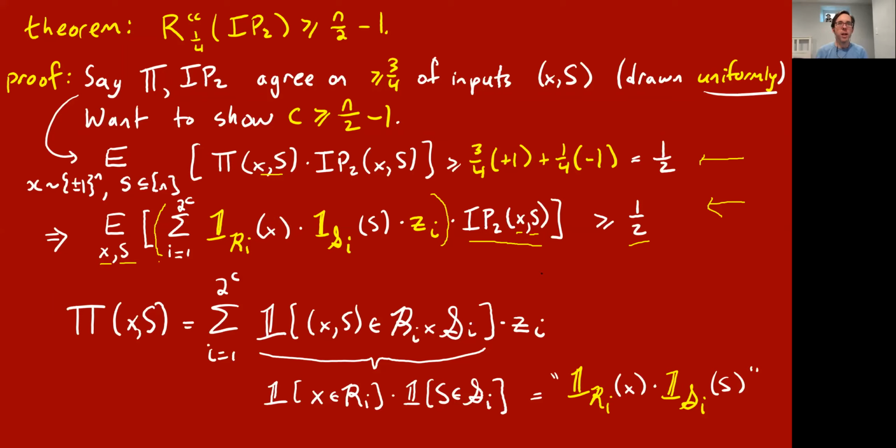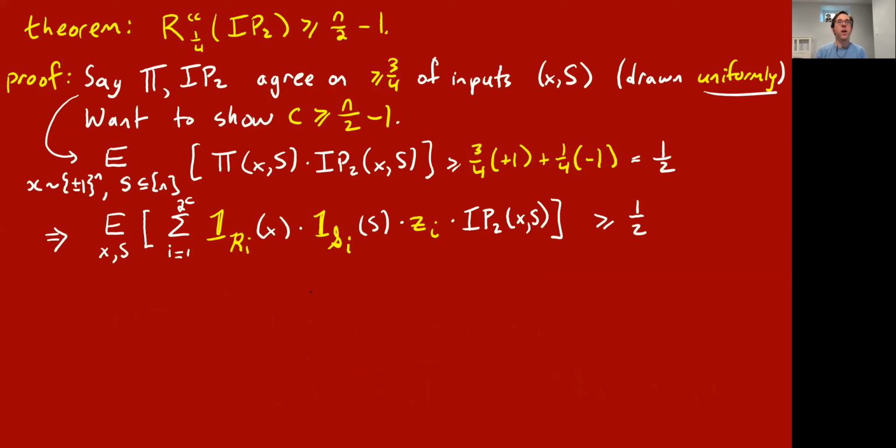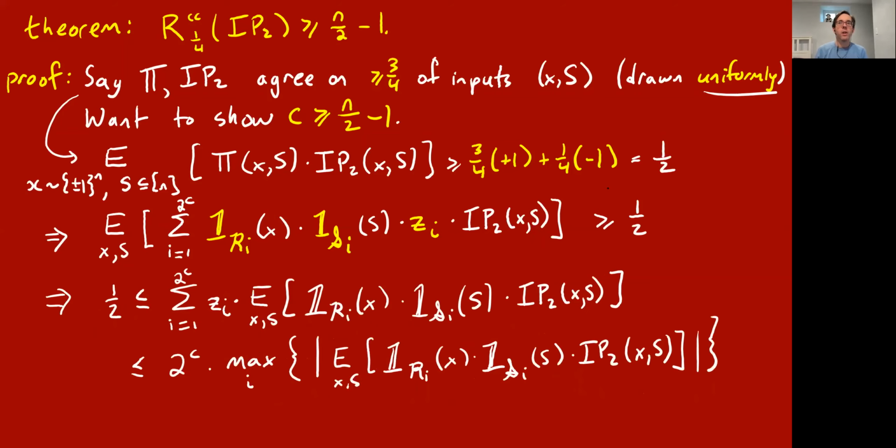Okay, now we'll do some autopilot maneuvers. So we just put this inequality, put the half on the left, so it's over here. It's at most. So I'll bring the sum to the outside. So I have this sum over i going from 1 to 2 to the c of zi times this expectation. And now I'll just say, look, this zi is either plus or minus 1.